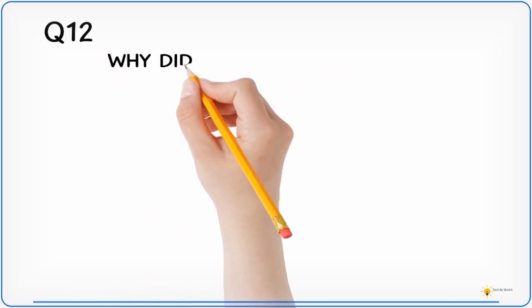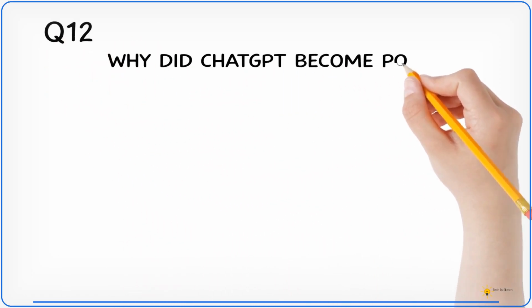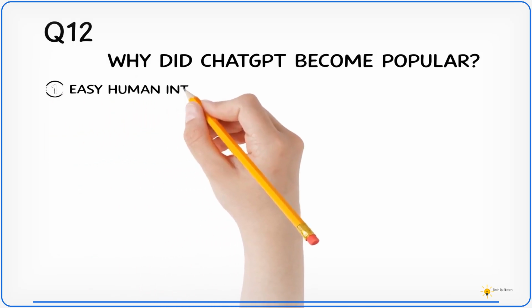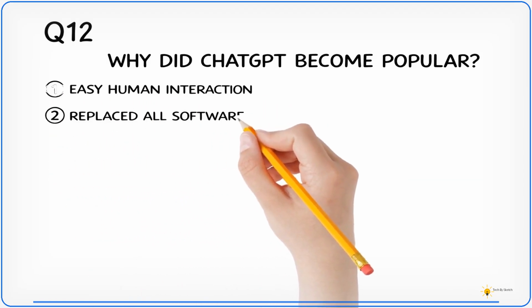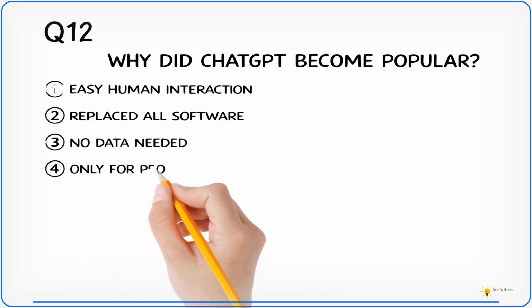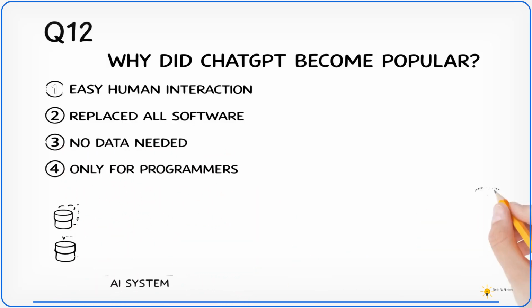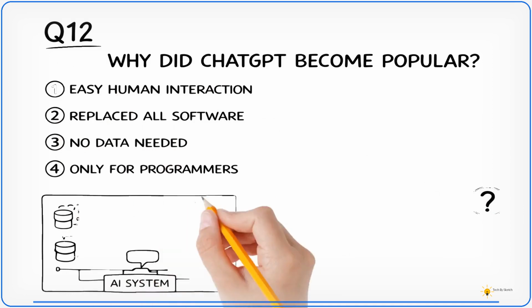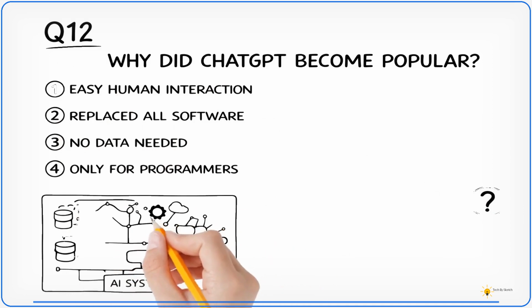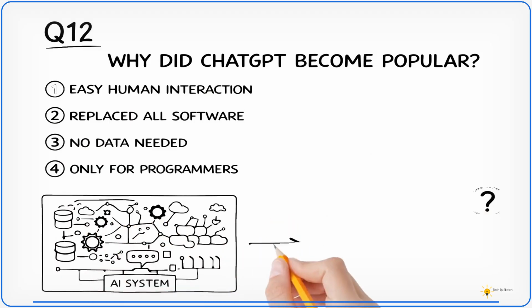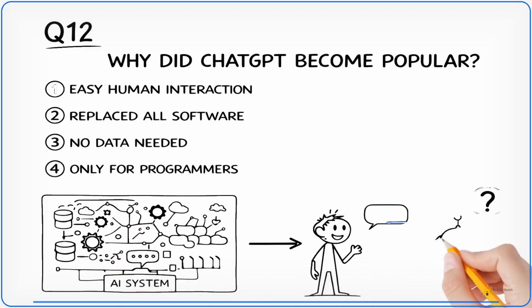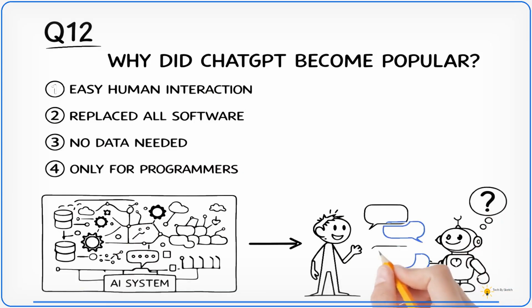Why did ChatGPT become so popular so quickly? 1. It made large language models easy for normal users to interact with. 2. It replaced all software systems. 3. It eliminated the need for data. Or 4. It only worked for programmers. Pause the video if you need more time.